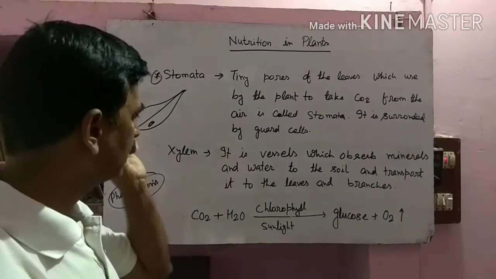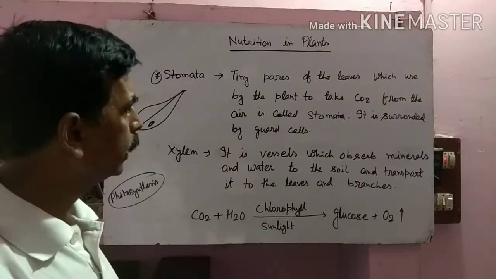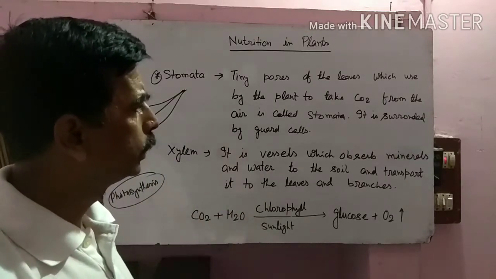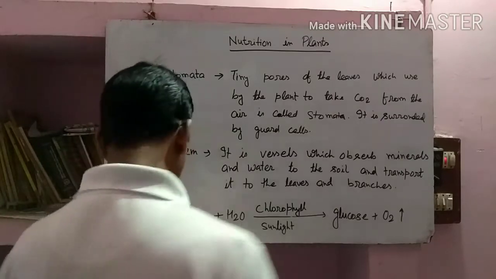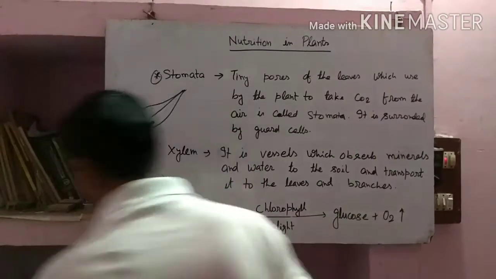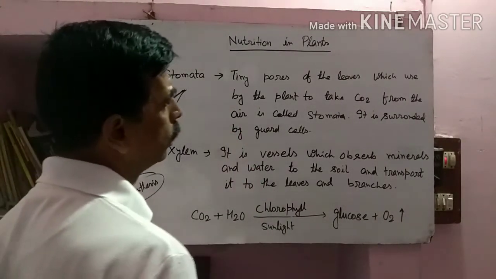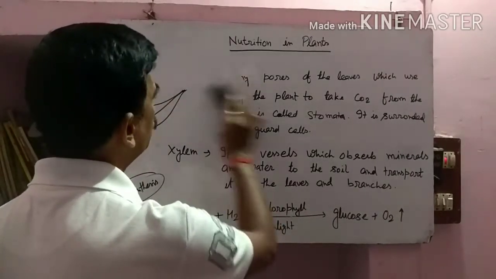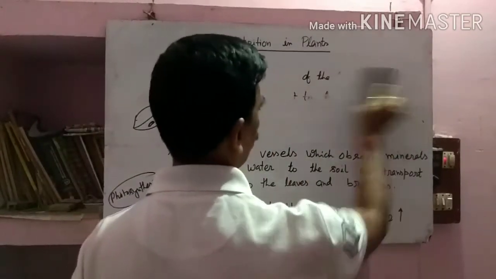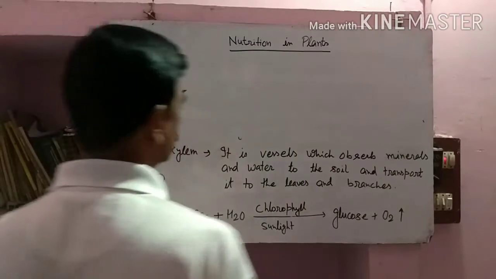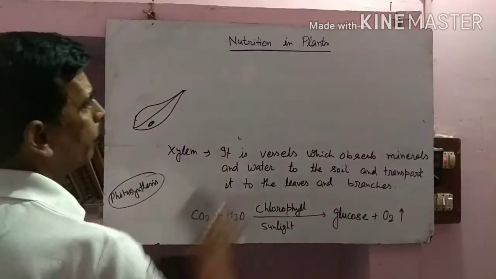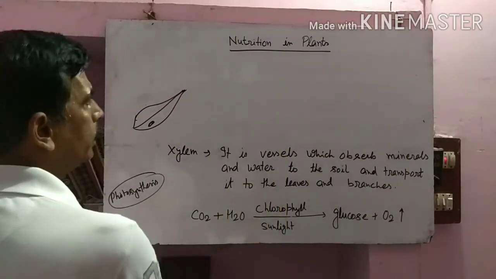Okay, the next one is xylem. Actually, it is vessels which absorb minerals and water from the soil and transport them to the leaves and branches. We have seen that one.